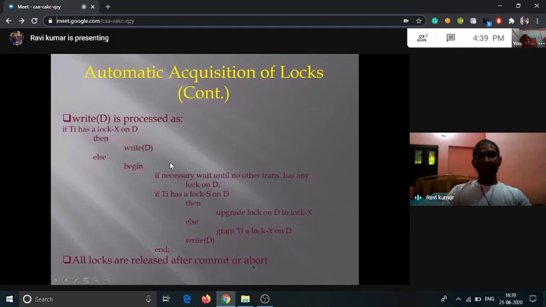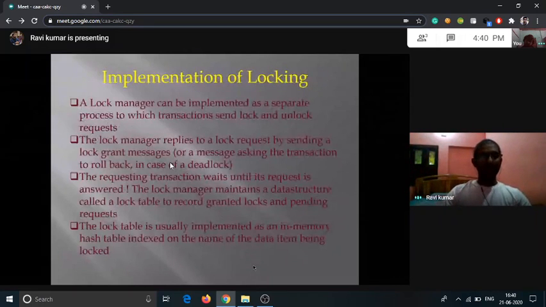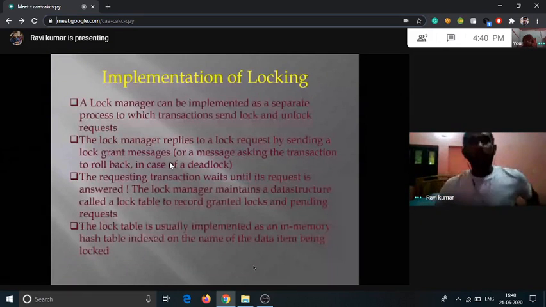All the locks are released after commit or abort. If there is one transaction and it is continuing, the only chance is that all the locks will be released after commit or abort of any transaction. Basically, in this case, if we look, there is a T1 transaction and a T2 transaction. There are two transactions.